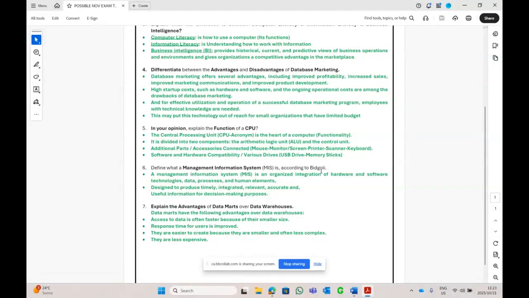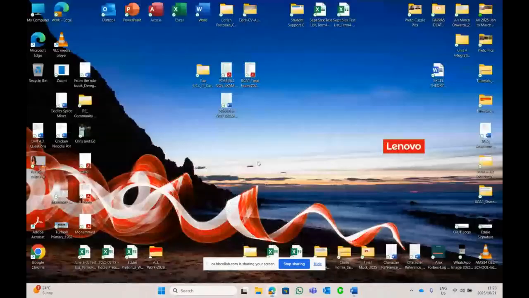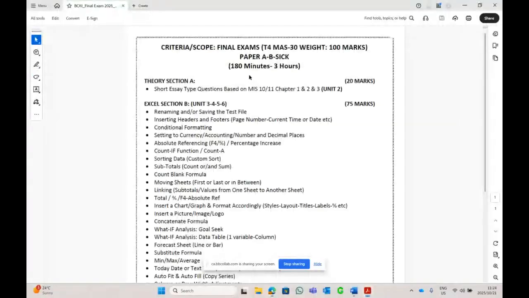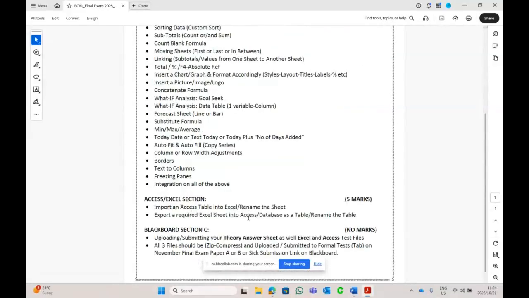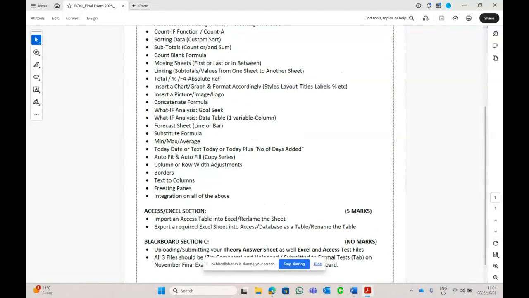Now let's go look at the scope of the Excel, which is basically unit 3, 4, 5, and 6. The final 2025 November scope. As I said, section A is theory, 20 marks, which we just looked at, the possible exam questions. Then we go to section B, which is Excel. And I think there's a section C for your Access and Excel, import and export. And that makes your 80 marks for your 100 marks of the final exam.